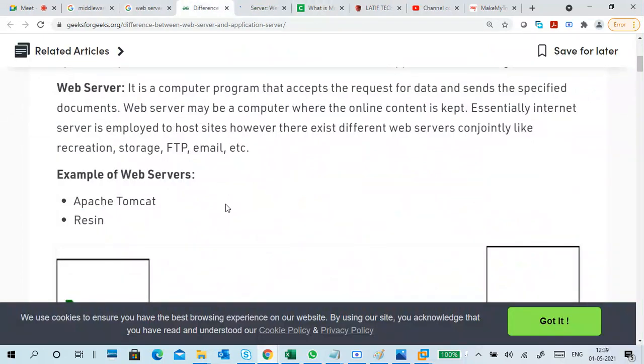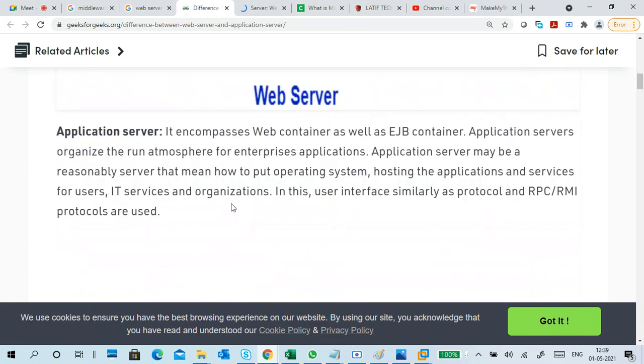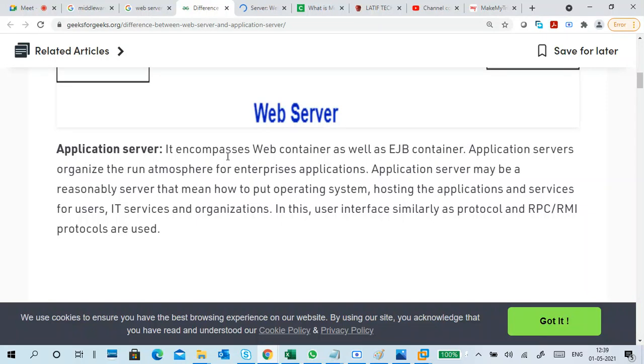Resin, web servers. An application server encompasses a web container as well as an EJB container.